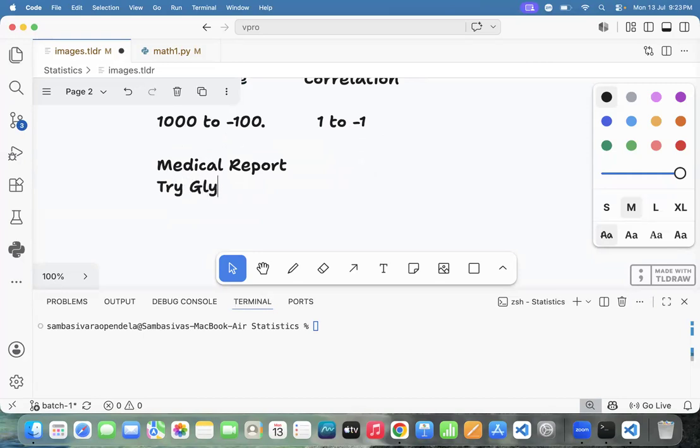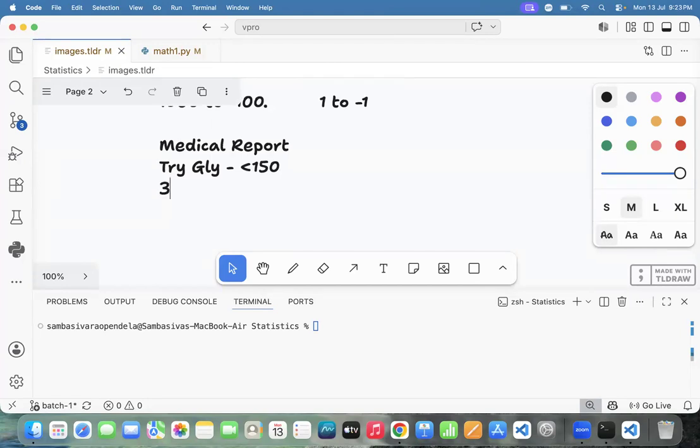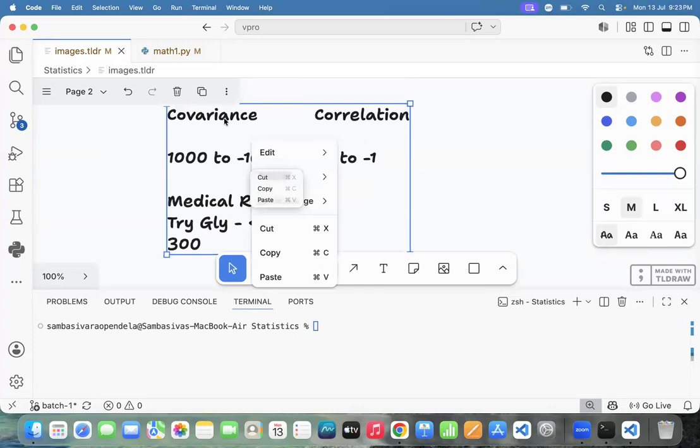Triglycerides, for example: the range should be less than 150, but if we test, it will be around 300. Is it giving the number or not? Yes. That is what they call covariance. Correlation won't give the number; correlation will give 1 to -1 only. But covariance will give the number also. Got it now? Fine. Next one.